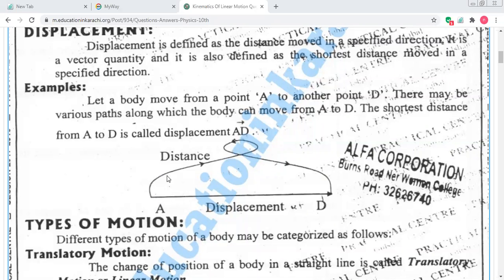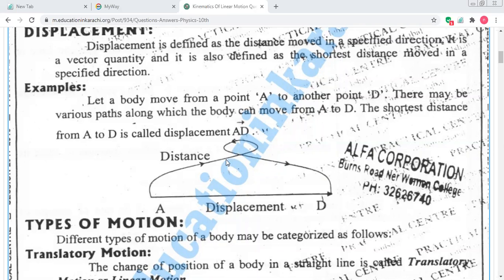Difference between distance and displacement. Distance is the longest path between one point to another point, whereas displacement is the shortest path between two points. Is that clear?